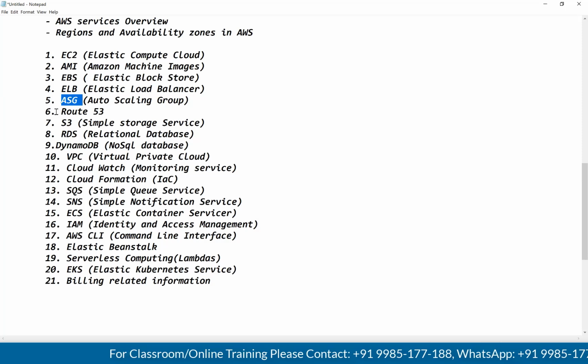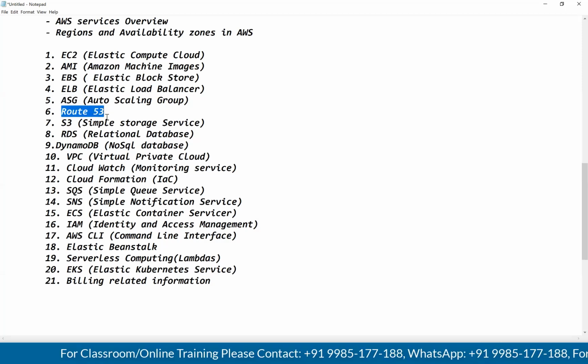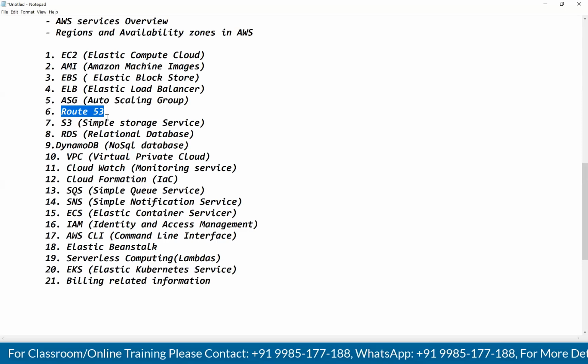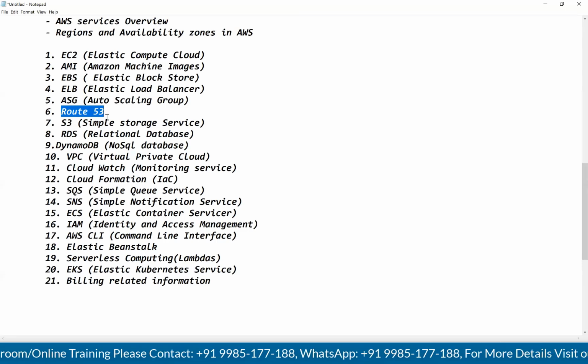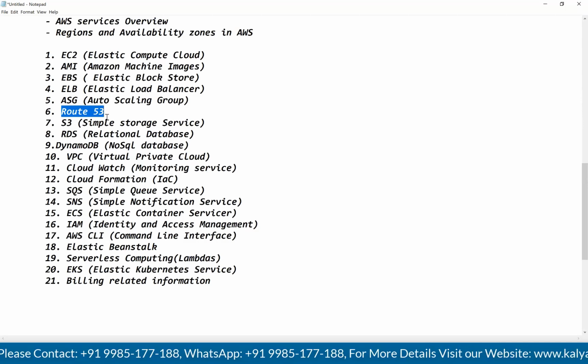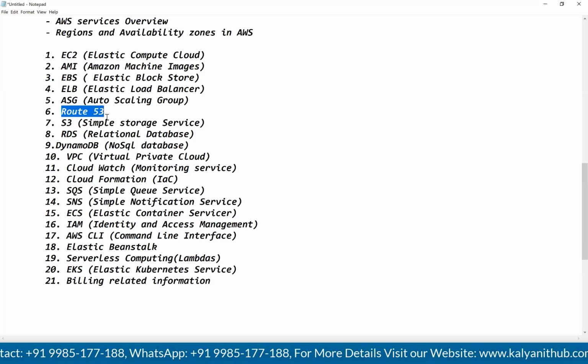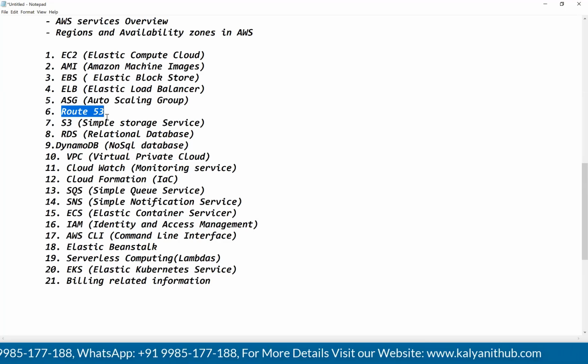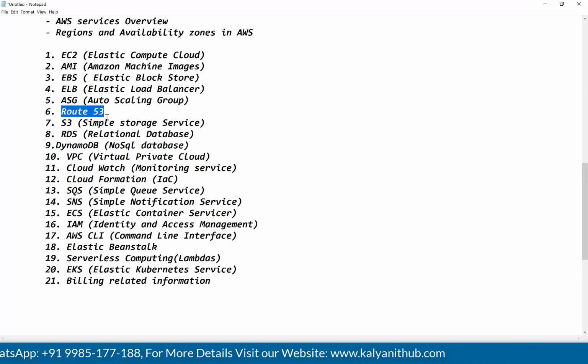Next, guys, Route 53. We will use Route 53 for domain mapping, guys. For domain mapping, say I have purchased one domain, google.com. I have purchased one domain, gmail.com. I want to map that domain name with my instance IP address. I want to map the domain name with my load balancer URL. I want to map the domain name with my S3 bucket URL. Then you need to go for the Route 53 service. By using this Route 53 service, we can map a domain name with your instances or load balancer URLs or S3 bucket URLs and all those things.